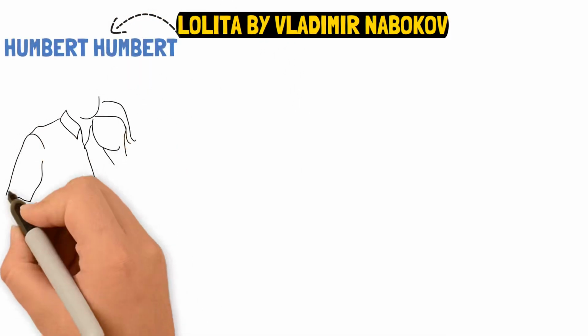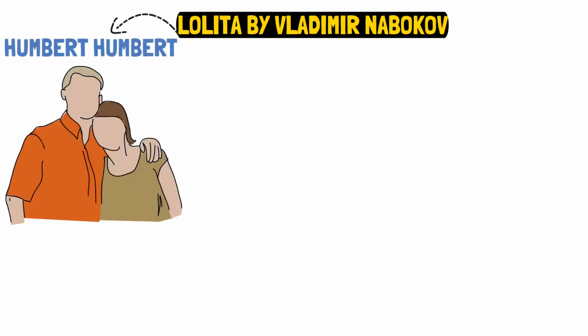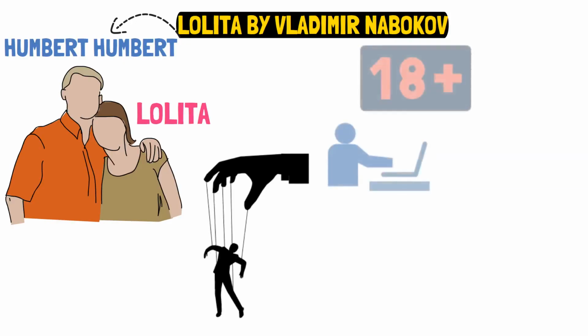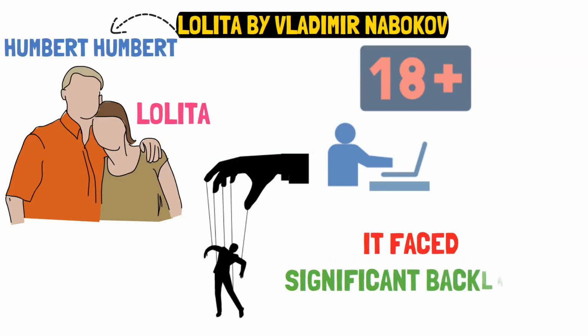Lolita by Vladimir Nabokov. Lolita tells the controversial story of Humbert Humbert, a man obsessed with a young girl named Dolores, whom he calls Lolita. It delves into themes of obsession and manipulation. Due to its explicit content and themes of pedophilia and sexual abuse, it faced significant backlash.